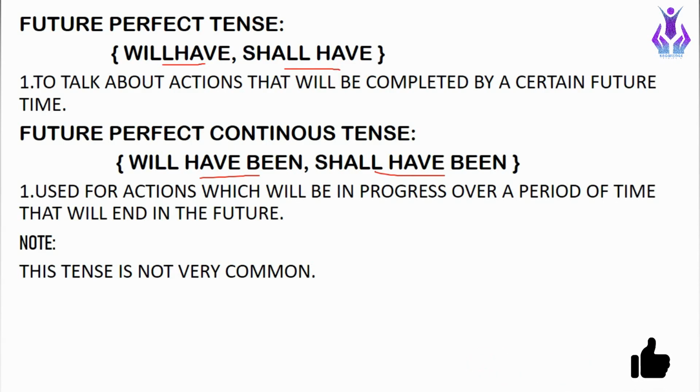One more thing: future perfect continuous tense is not very common. This tense is used only in very minor things, so it is not very common.